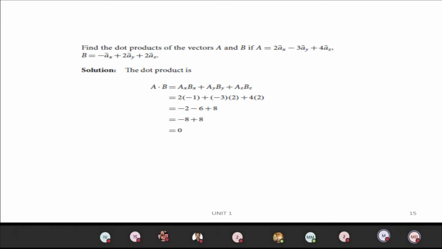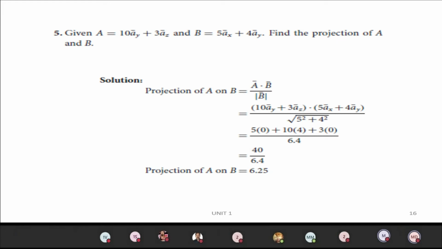So A dot B equals 2 into minus 1, plus minus 3 into 2, plus, for z, 4 into 2. So you get minus 2 minus 6 plus 8, that is minus 8 plus 8, which is 0.